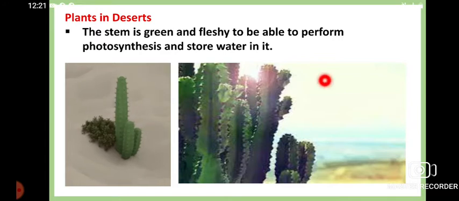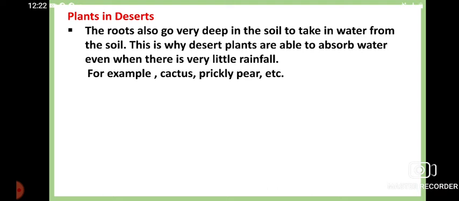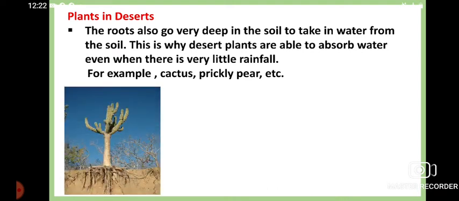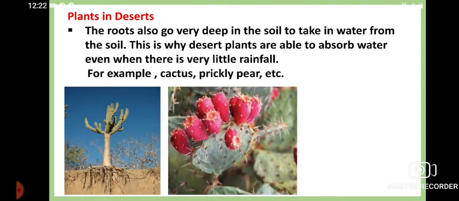But the photosynthesis has to be carried out, because this is the source of food. So how can this problem be overcome? The plants have fleshy stems which are able to perform the function of photosynthesis. Okay, and this is another factor: you can see the roots of these plants also